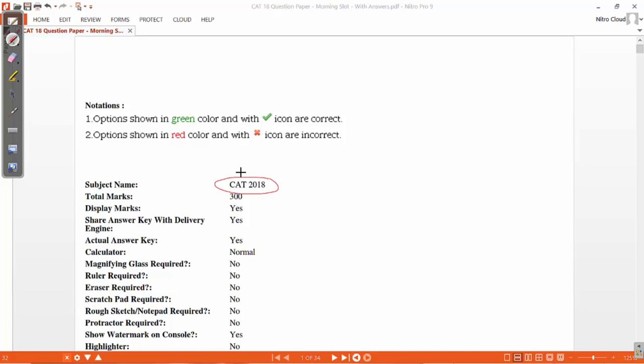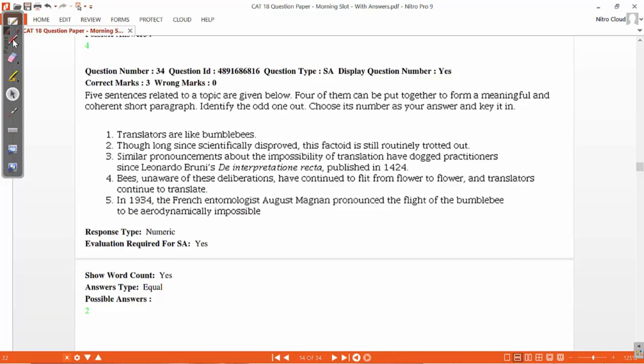That question is a bit odd. Let me show you that question first and tell you what I'm talking about. Now here is that question. The question is asking us: five sentences related to a topic are given below. Four of them can be put together to form a meaningful and coherent short paragraph. Identify the odd one out. Choose the number as your answer and key in.